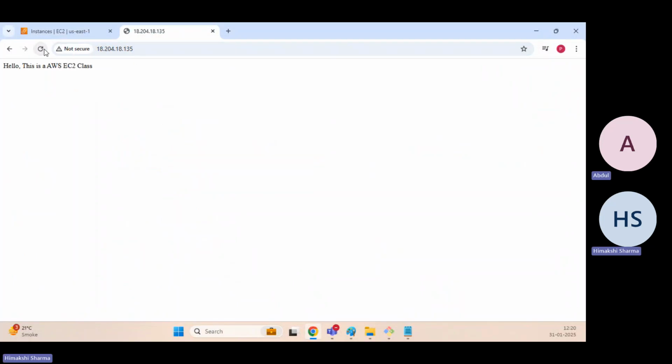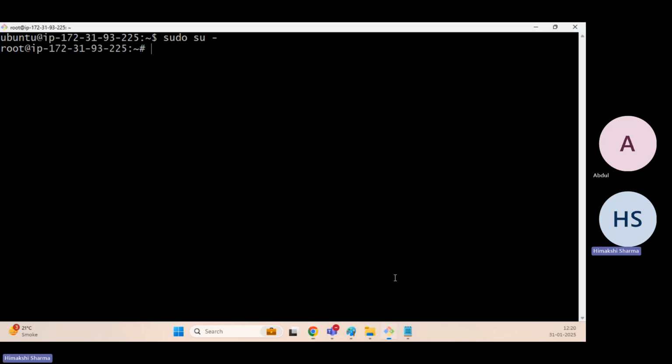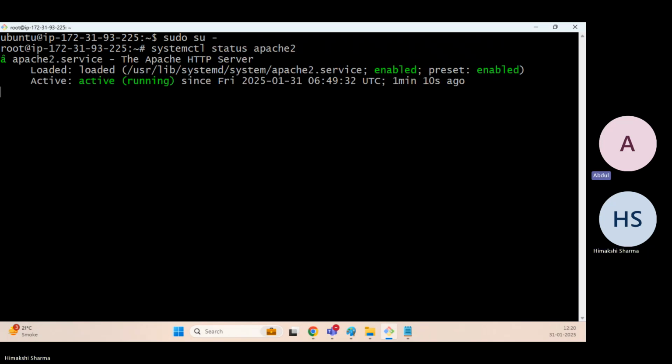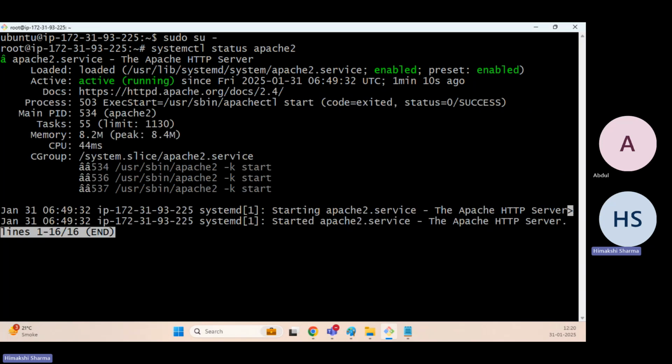Okay, see, we are again getting the output. That's a good thing. But this output should not be there, to be honest, when we did stop and start. I will tell you why. Here, if we go and see systemctl status apache2, we can see the service is running.